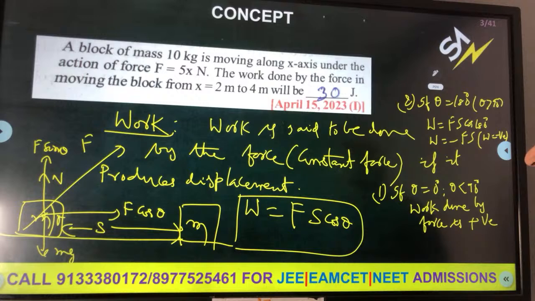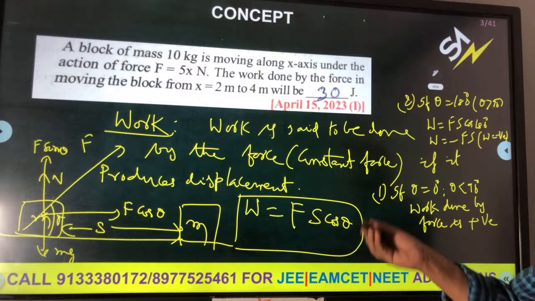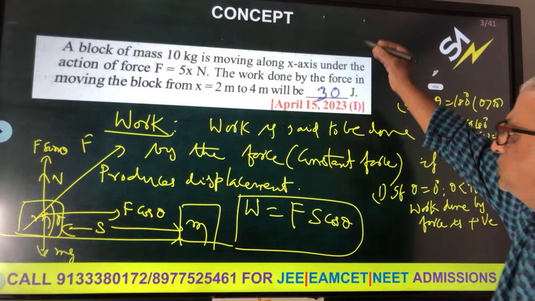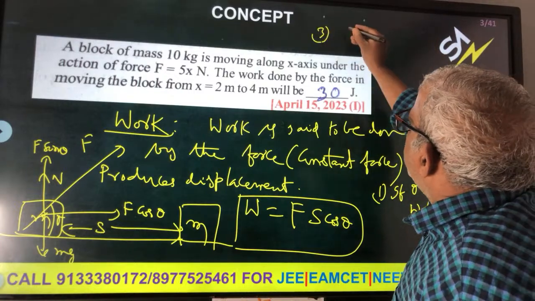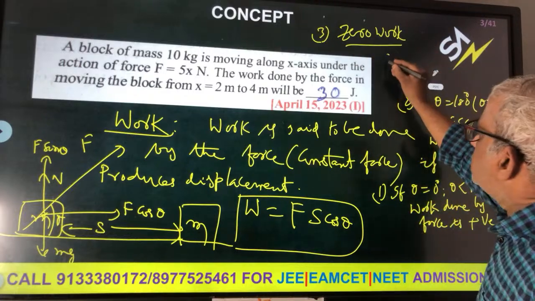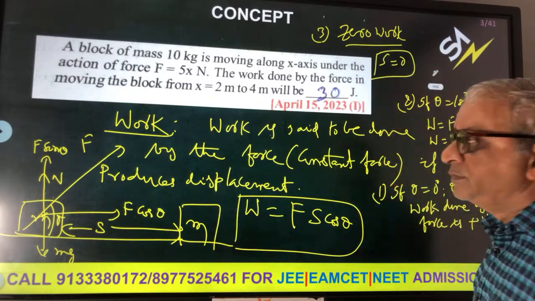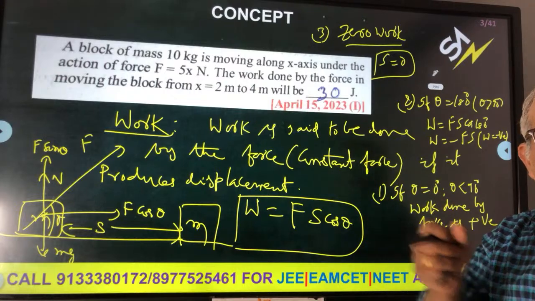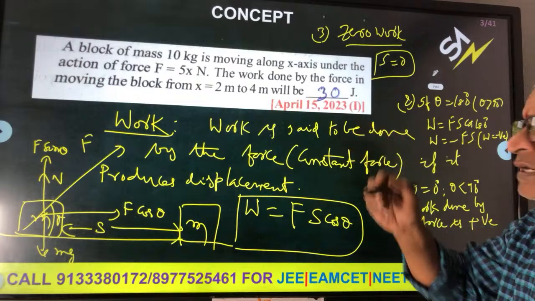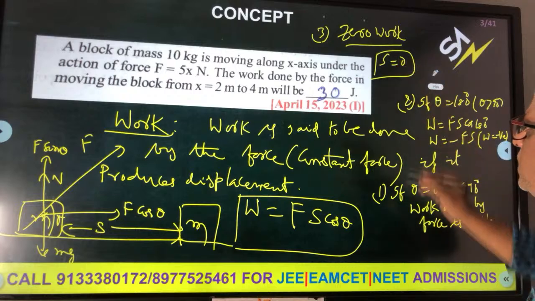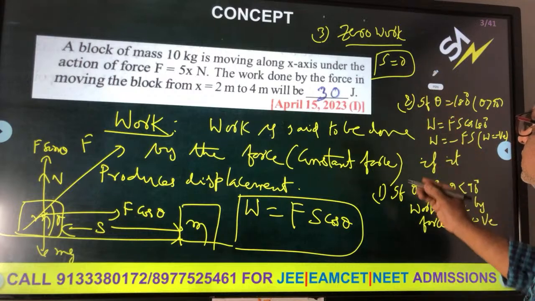So zero work is also there. That is very, very important. Zero work: a person waiting at a bus stop for 5 minutes is not moving, displacement is zero, so definitely work done is zero. When you get zero work, displacement is zero, even if force is applied. Let us say I am pushing a wall, failing to displace the wall. That is the standard example. Even though you are applying force and pressure, displacement is zero, so definitely zero work. But sometimes force will not be zero and displacement won't be zero, then theta is 90 degrees.